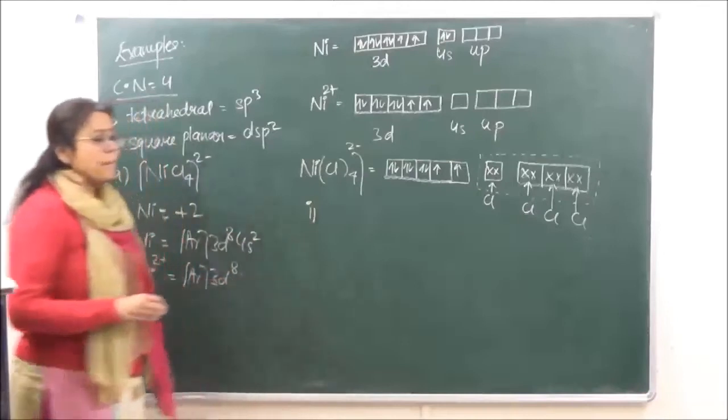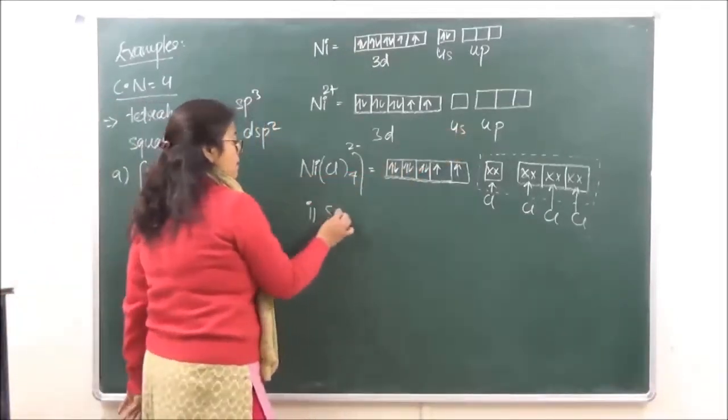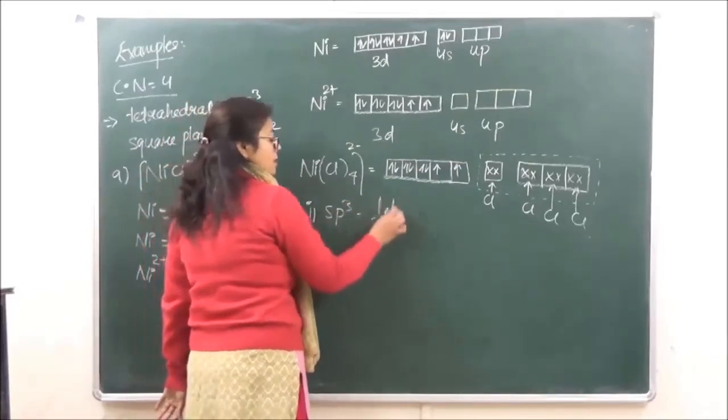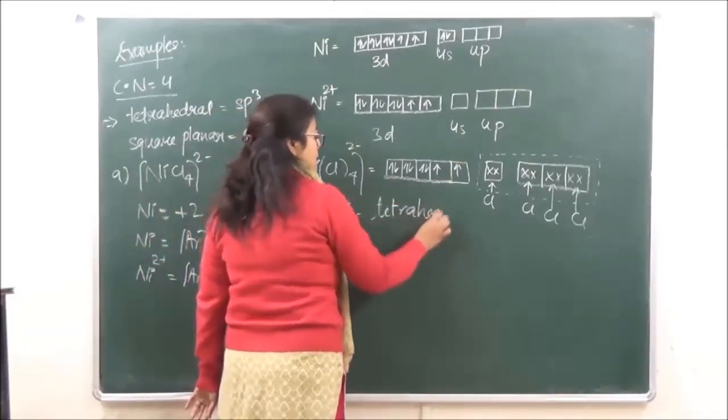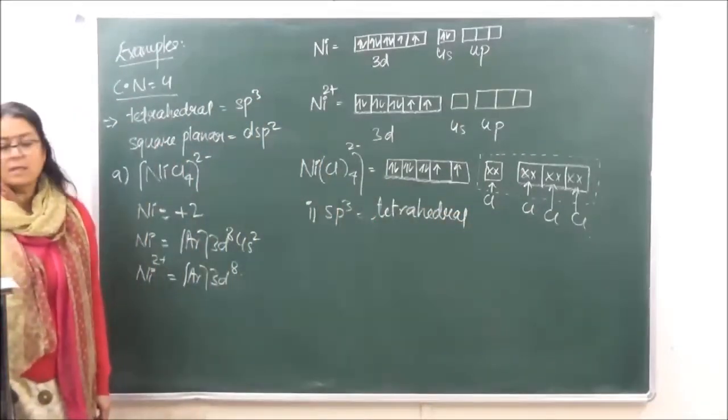Right? So, by looking at this valence bond theory structure, what are going to be the characteristics of this particular compound? Number 1, the hybridization is sp3. Therefore, the geometry is going to be tetrahedral.